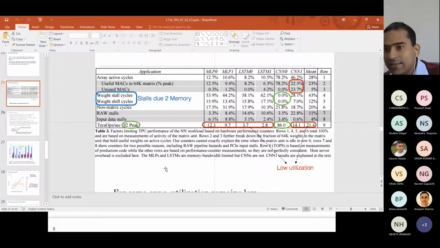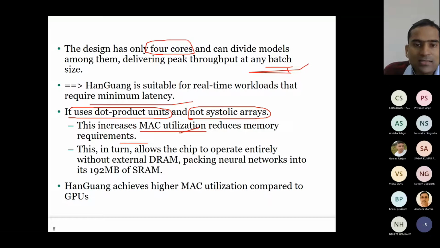And if you go to GPU, the tensor core is only a 4 cross 4 matrix multiplication. So that is very, very small. When you have something very small, your utilization improves, although you have to keep on feeding it. But the design challenges may increase and so on. Now here, because it has very good MAC utilization, it allows the chip to operate entirely without any external DRAM. You can just work with 192 megabytes of SRAM. So it achieves higher MAC utilization than even GPUs.